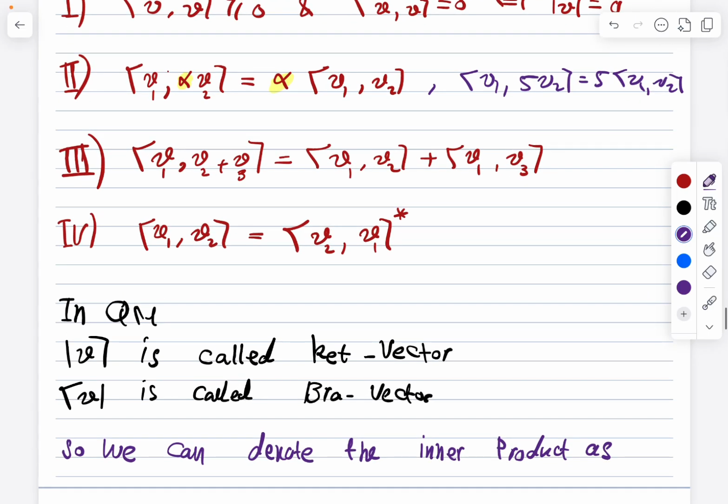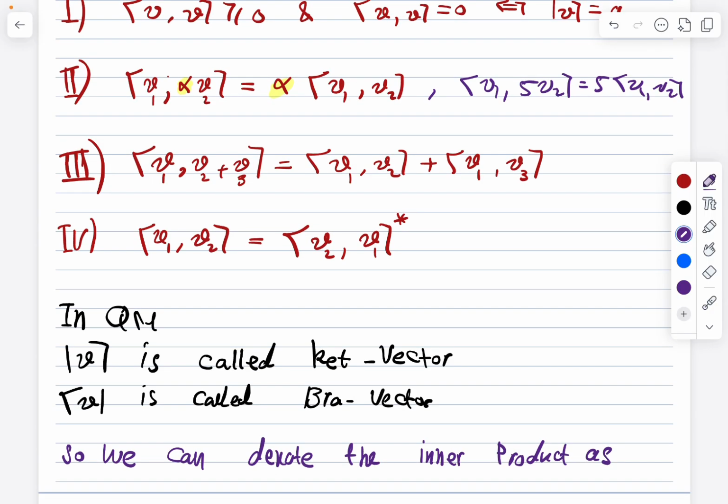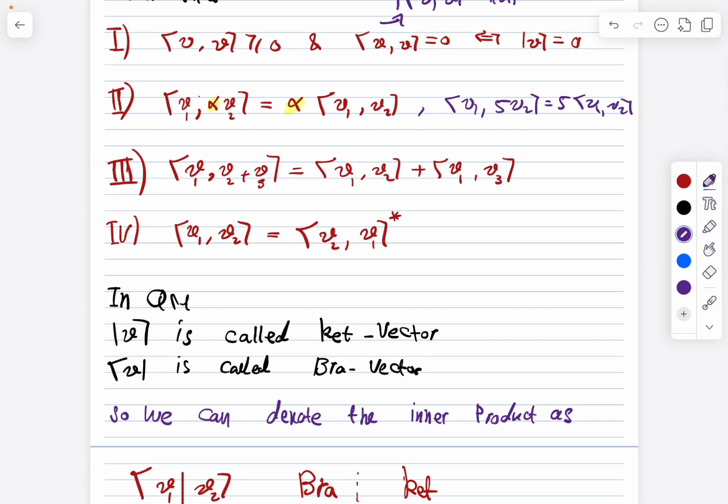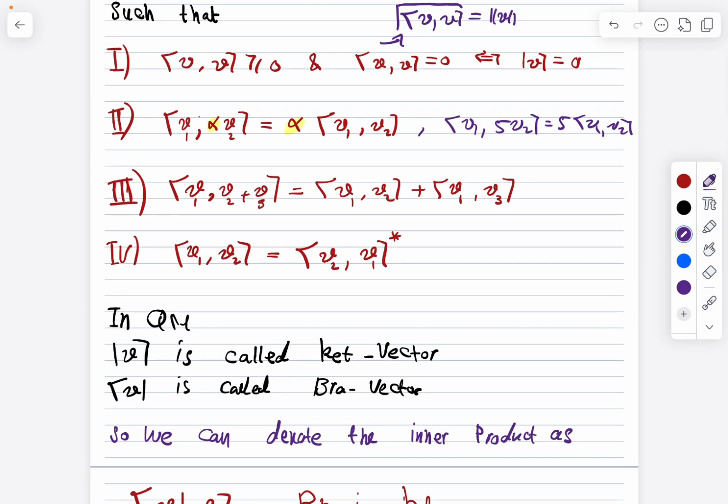Now this is also linearity, so both the second and the third conditions are called linearity. So we can distribute the addition. We can think about it in terms of the dot product as follows: if we take the dot product with a vector plus c, we can distribute it.